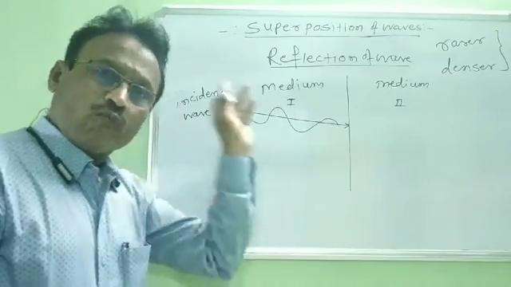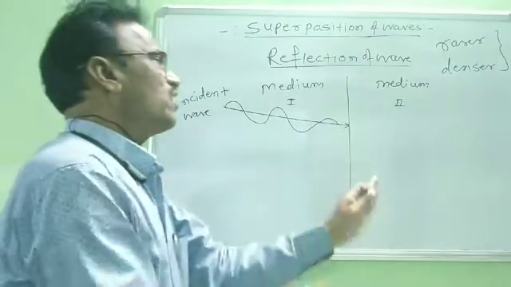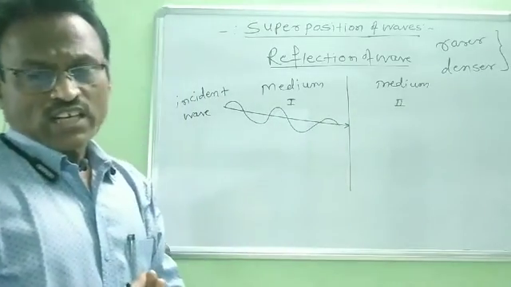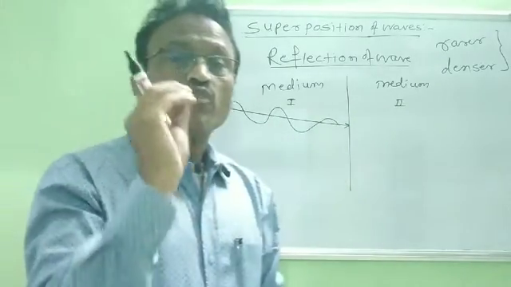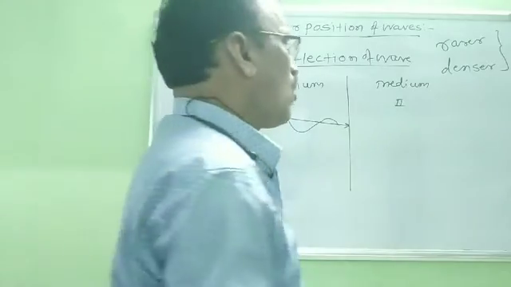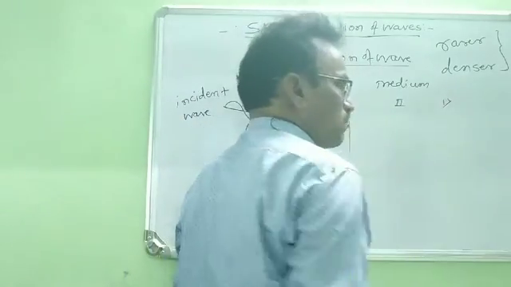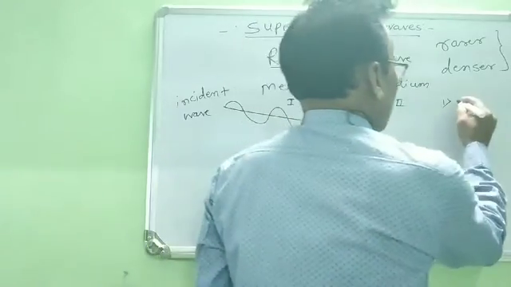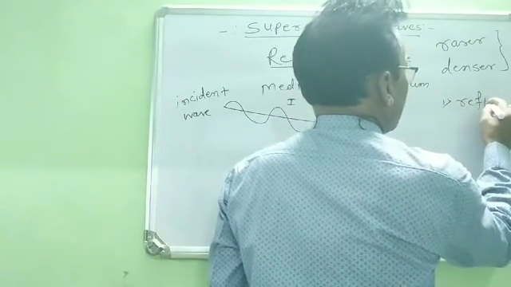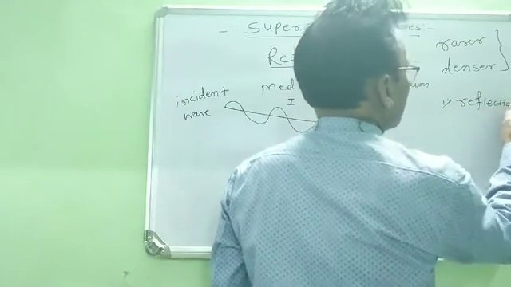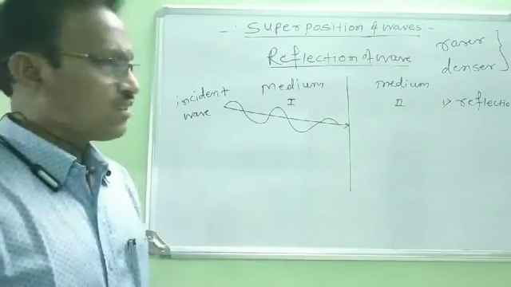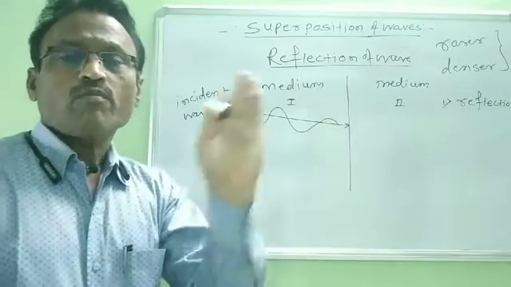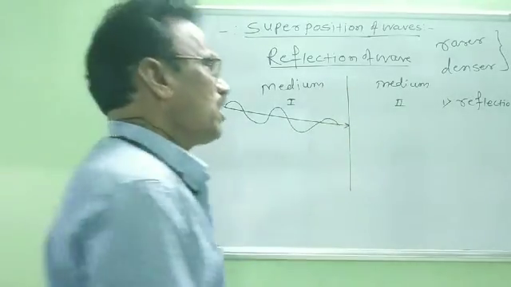Now when any wave is incident on a boundary between two mediums, there are three possibilities. What is the first possibility? This wave may be reflected. The first possibility is the reflection of that wave. Second, some part of this wave can be absorbed by this boundary.